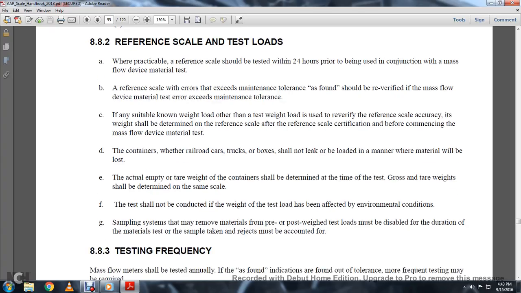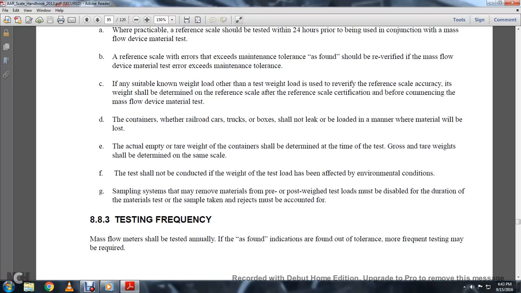Material tests continue with the railroad truck. The boxes should not leak or be loaded in a manner that would lose material. The actual empty tare weight of the container should be determined at the time of the test. Gross and tare weights should be determined with the same scale, and the test should not be conducted when the weight has been affected by environmental conditions. Sampling the system may remove material from the pre- and post-weight test loads, so it must be disabled during the material test. Sample test results, rejects must be accounted for.